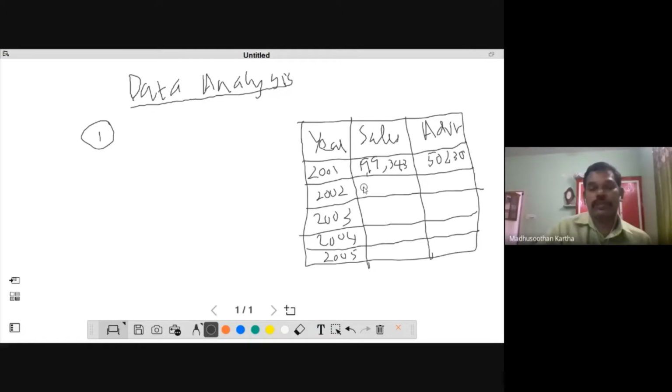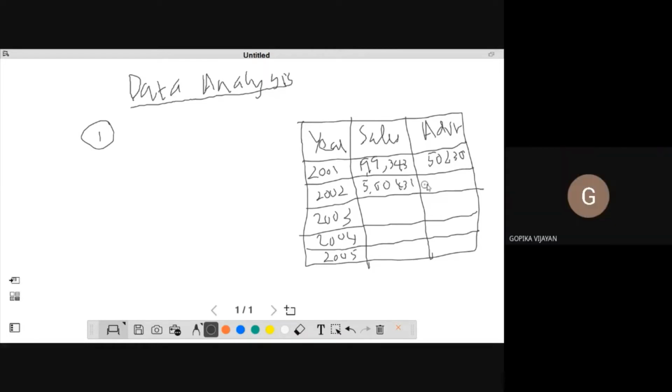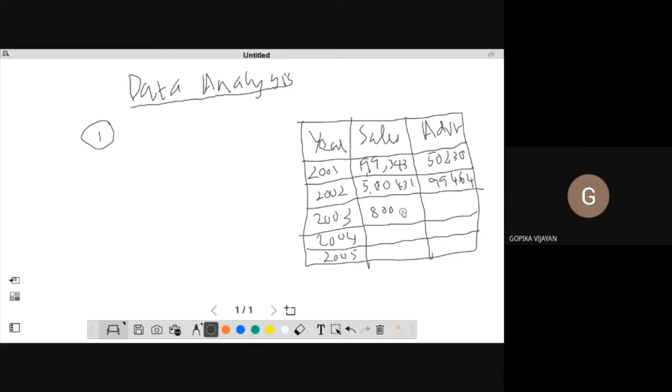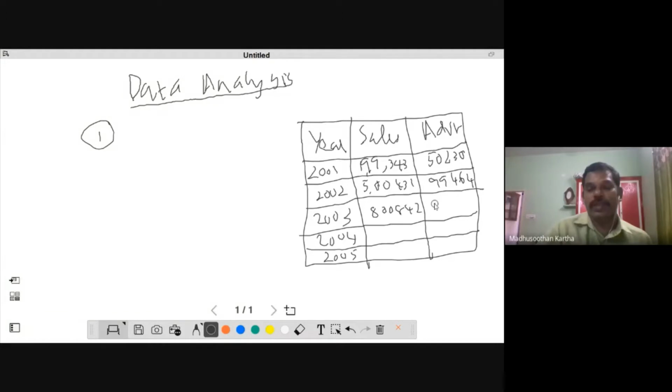And similarly, in 2002, the sale is around 5,431, and advertisement is near to 99,464. Similarly, next year, this would be something like 8,842, and the advertisement is near to 1,50,242.